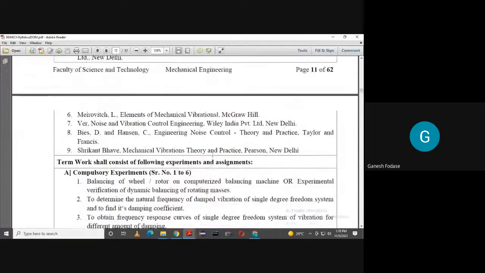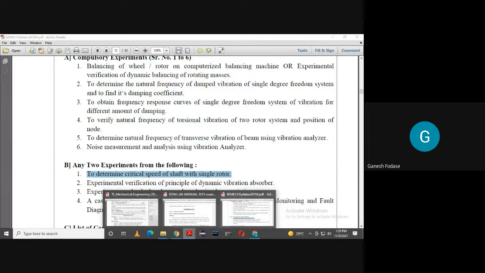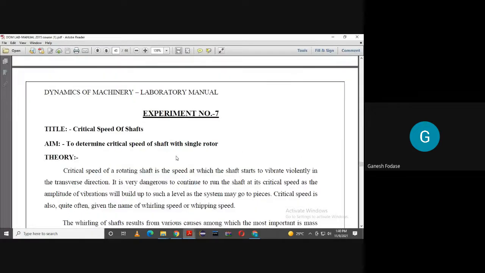Now today we'll start with the first practical, that is to determine critical speed of shaft with a single rotor. Out of these 4, 1 we are going to perform, and then we'll perform the other practicals. So the first practical we are going to discuss today has the aim to determine critical speed of shaft with a single rotor. I hope you heard about critical speed. Yes or no?